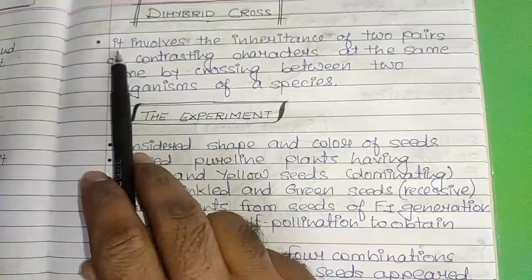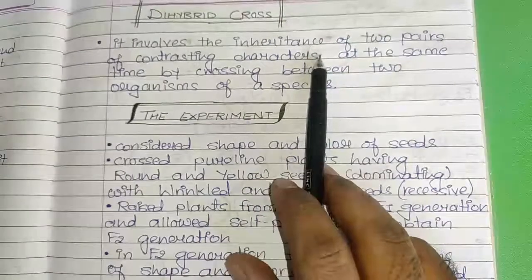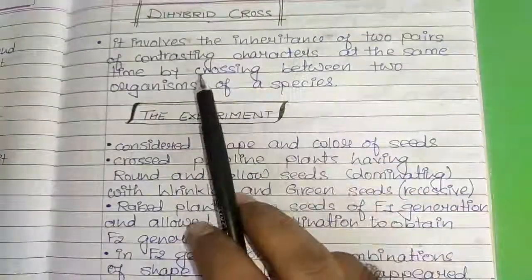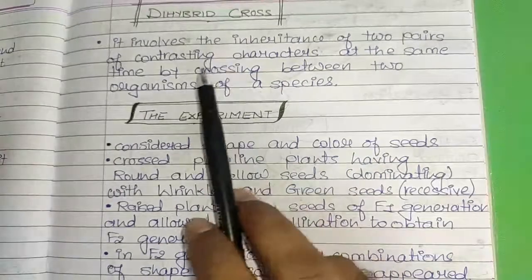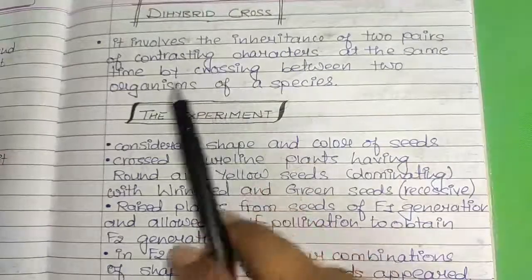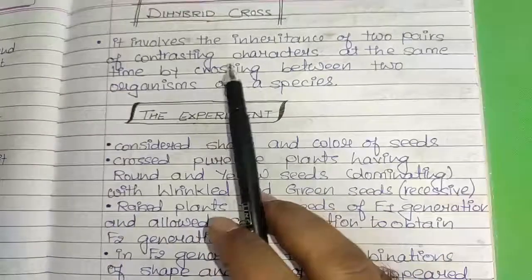This experiment involves the inheritance of two pairs of contrasting characters at the same time. See, in the monohybrid cross, we had taken only one character and we were studying the inheritance of that character only, and we concluded something, right?